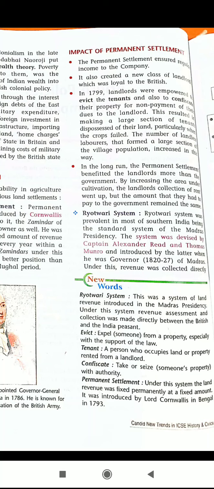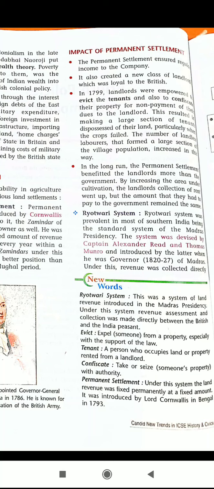Next, in the long run, the permanent settlement benefited the landlords more than the government. How did this system benefit the landlords more?